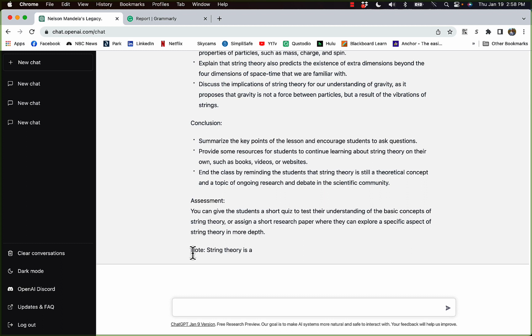sort of have an issue here. Note: string theory is... and you see this quite frequently in ChatGPT. Again, their servers, the interest in this has just really skyrocketed. So their servers are very overloaded. So you'll see things like slowness. You'll see things like it getting hung up in the middle of an answer. It was at least almost done at this point. But you'll see all sorts of things like that that can cause it problems. So if we typed it again, it would probably finish.